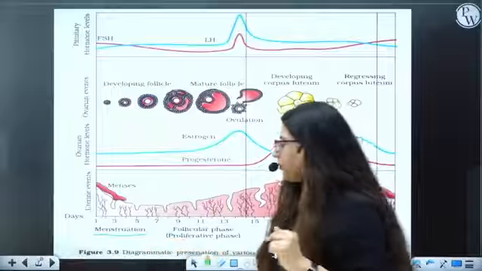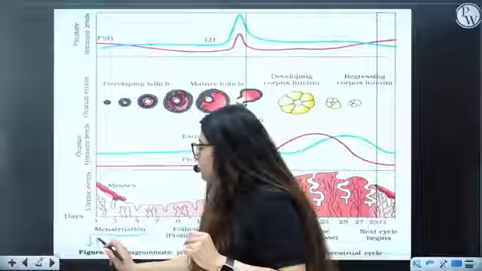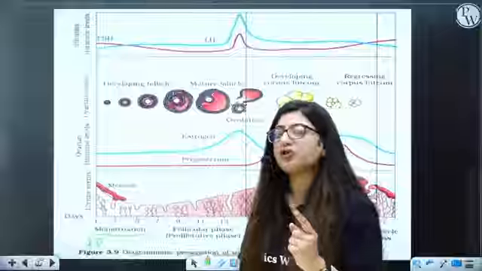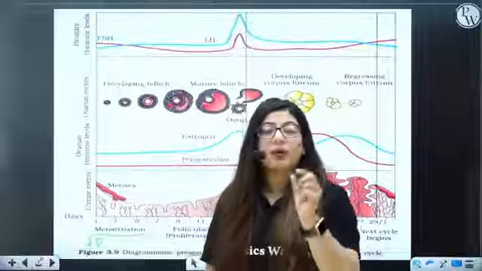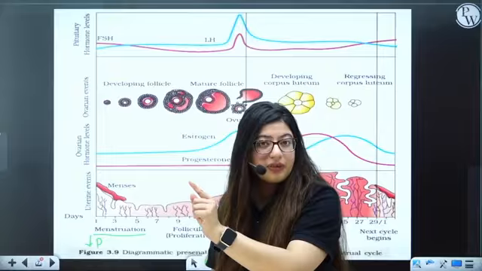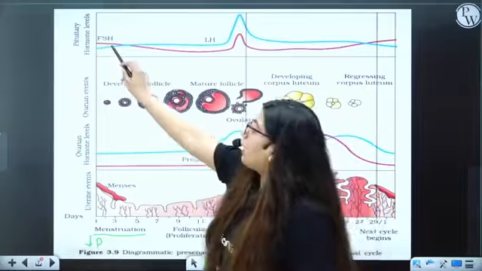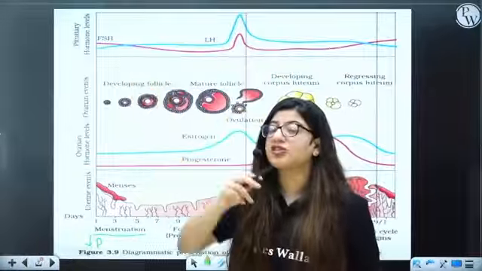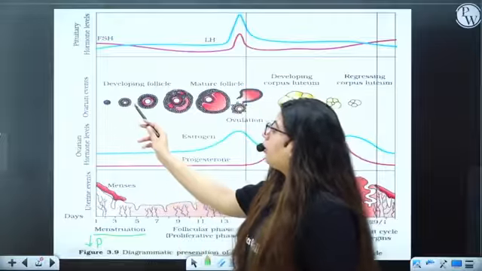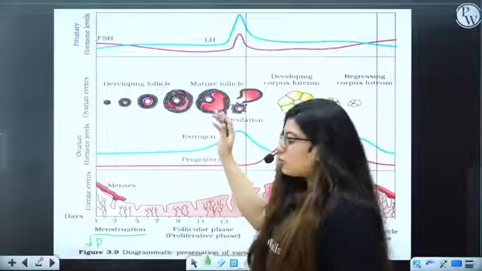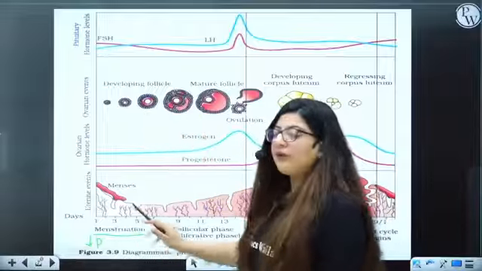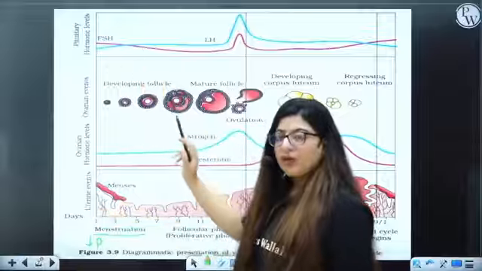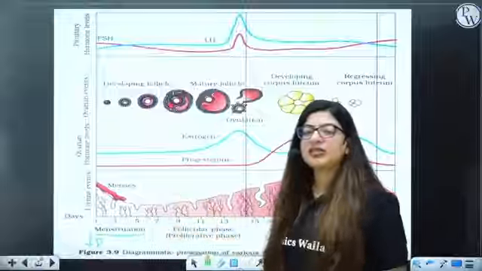So during menstruation phase, we have low progesterone. So if there is low progesterone, endometrium will shed off. Another thing that will happen, progesterone gives negative feedback to pituitary. When there is no progesterone, there will be no negative feedback. That means now FSH will arrive. When FSH arrives, what happens? FSH leads to the growth of ovarian follicle. Now the growth of follicle is happening here. So you can see during the first 5 days, the endometrium is shedding off, FSH is rising, and follicles are going to grow.